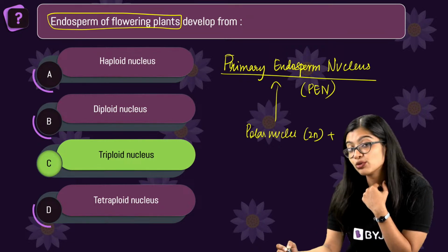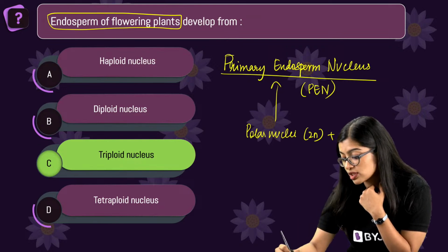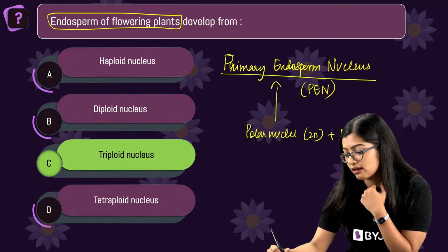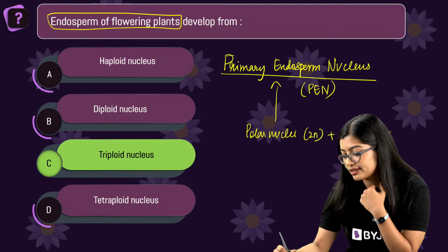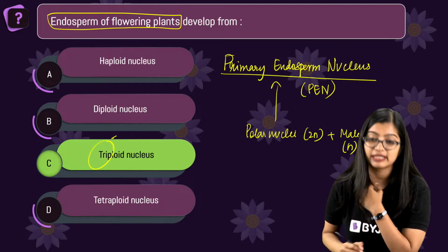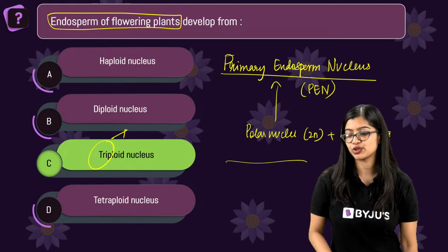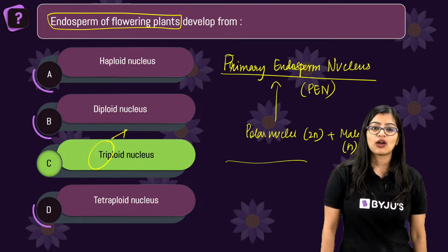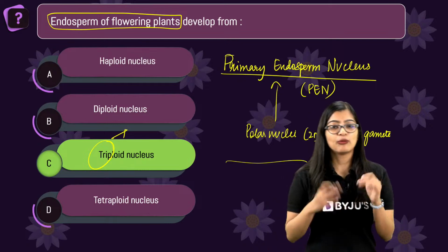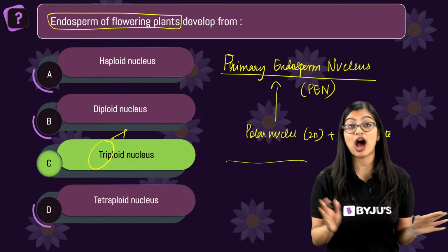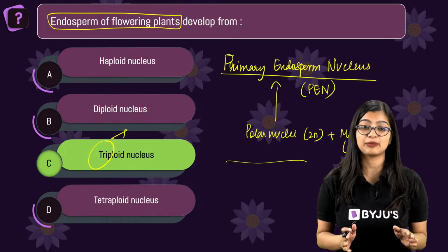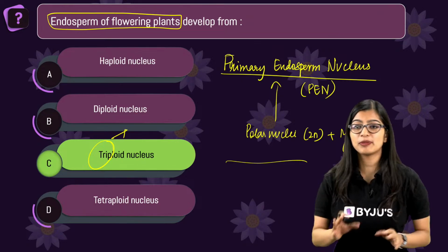Right? When this fuses with the male gamete, which is N, it is triploid. Tri means 3, right? Which is why in this case the correct answer is option C. Yes? All right. So with this, I hope that all of you are clear with all the concepts that we discussed, right?